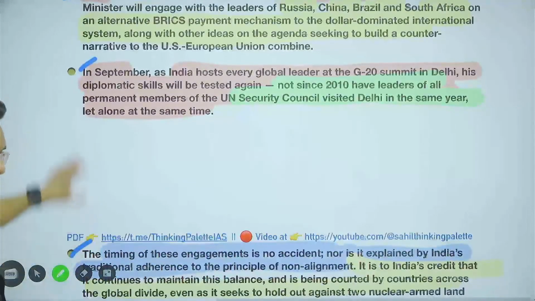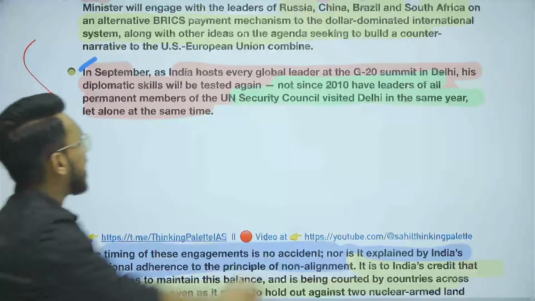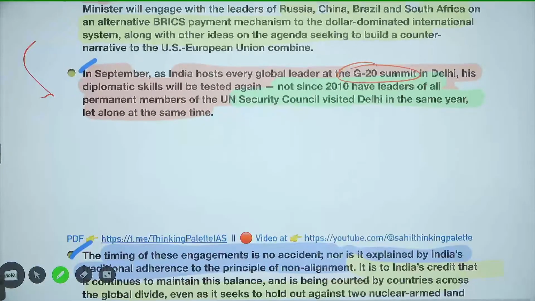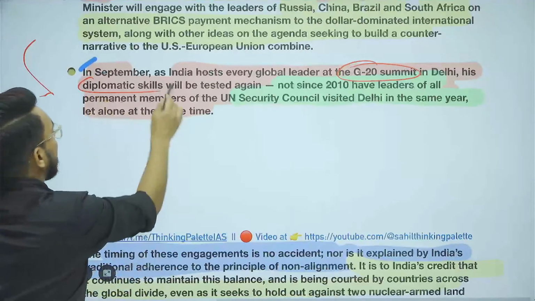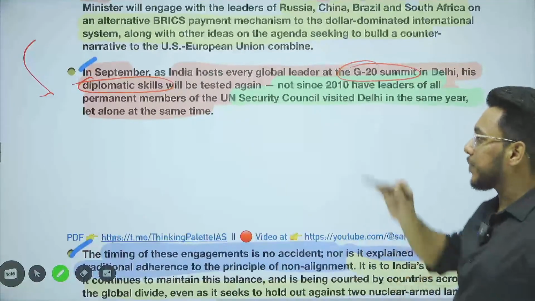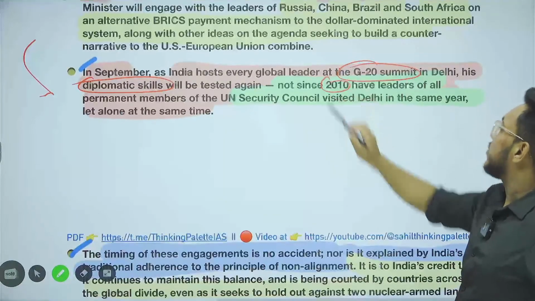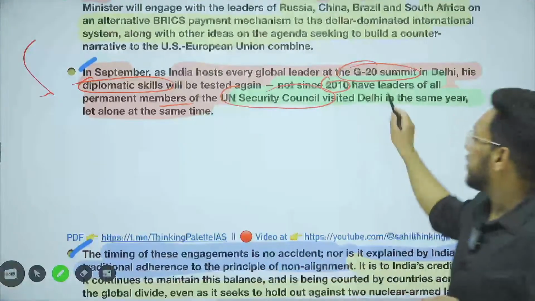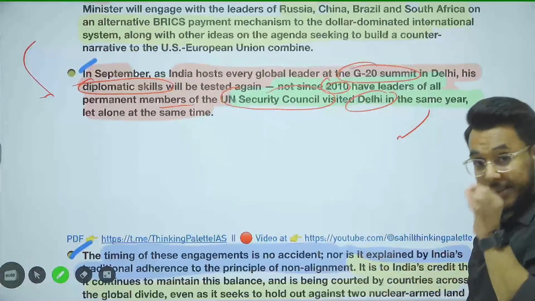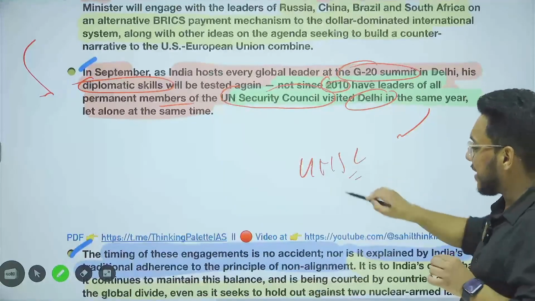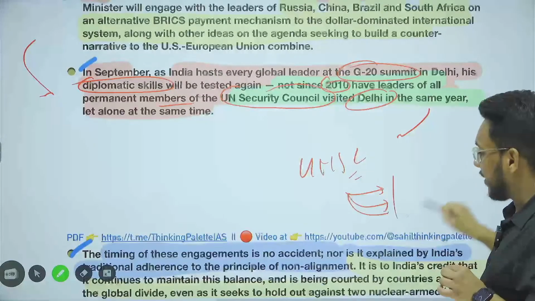Then, guys, further moving on, after that what will happen? After August, in September, India will host the G20 summit in Delhi. And in this G20 summit also, India's diplomatic skills will be tested. Why? Because, guys, understand this: not since 2010 have the leaders of all the permanent members of the UNSC visited India in the same year. Even in the same year they have not visited, and now during the G20 we are bringing all the members of the UNSC together at the same time.